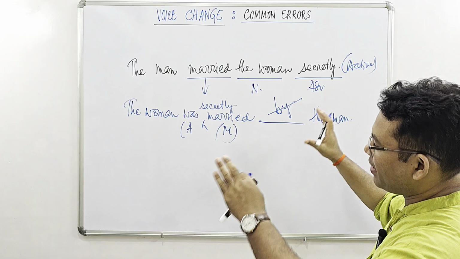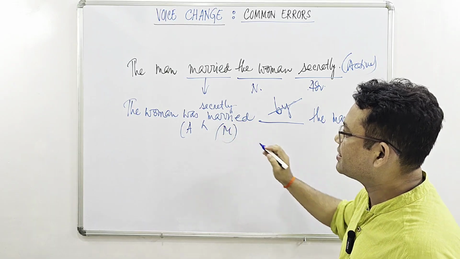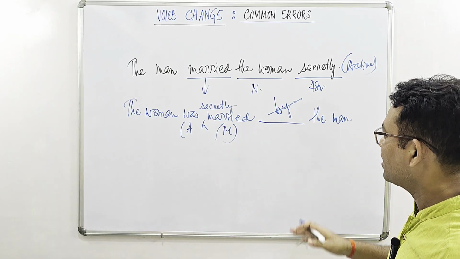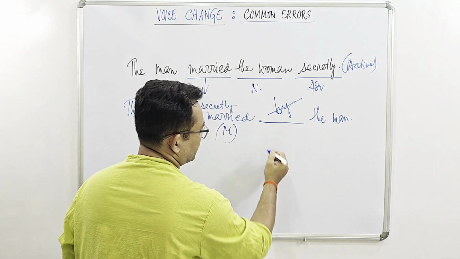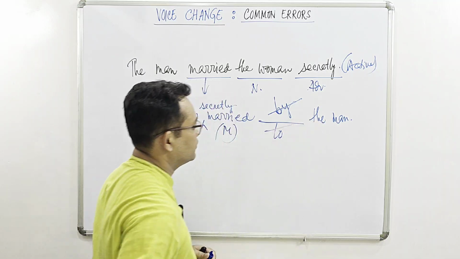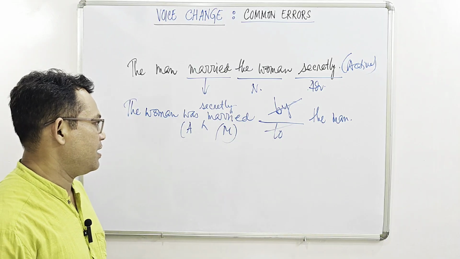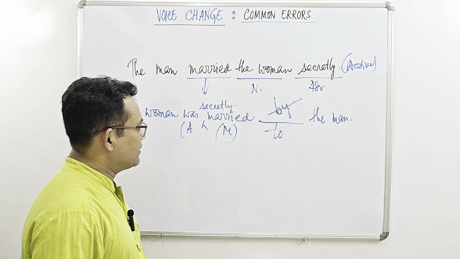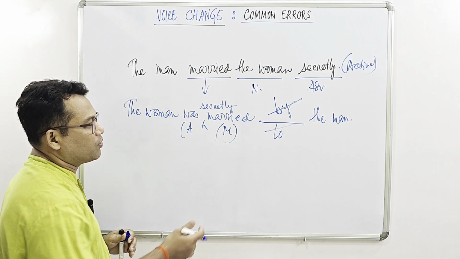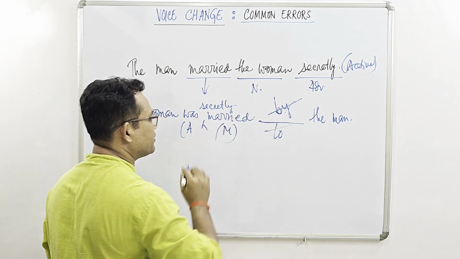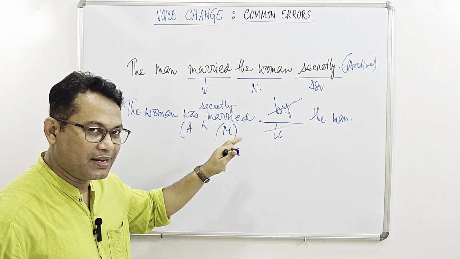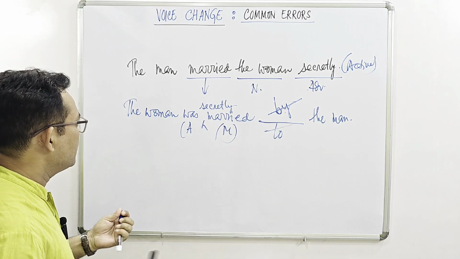Therefore, in order to make the whole affair of marriage a two-sided act, there should be a different preposition, and that is to. Okay? So the woman was secretly married to the man. Also remember that there are certain cases where we can use by after the passive version was married. Let us also try to understand that.